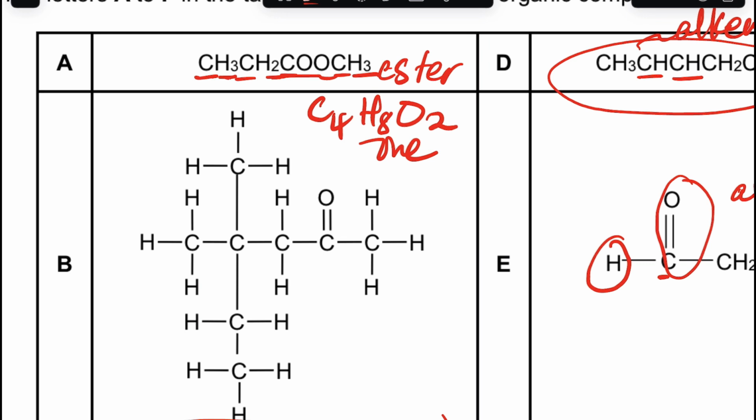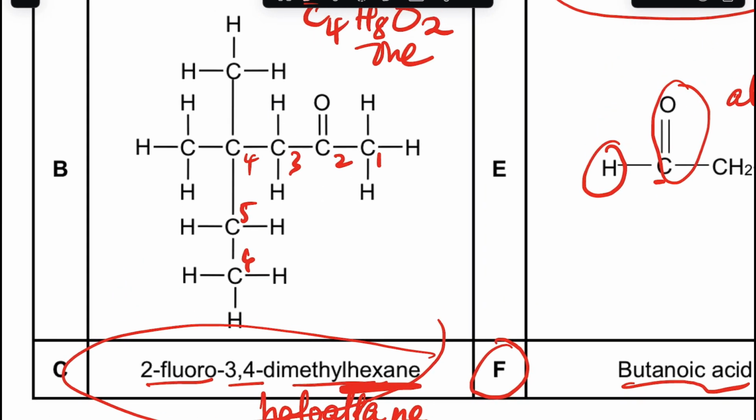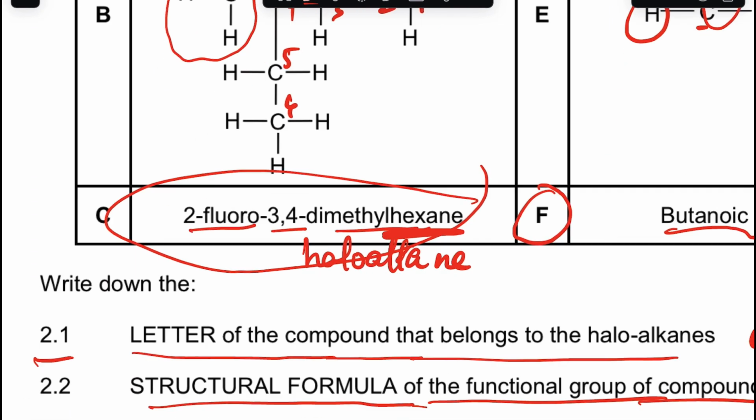So we're going to start at the end. We have two ends, this end and this end. We're going to start with the side nearest the carbon which is the functional group. This is going to be carbon 1 2 3 4 5 6. So we have the carbonyl, and we have methyl there, and the methyls on the same carbon, carbon 4.